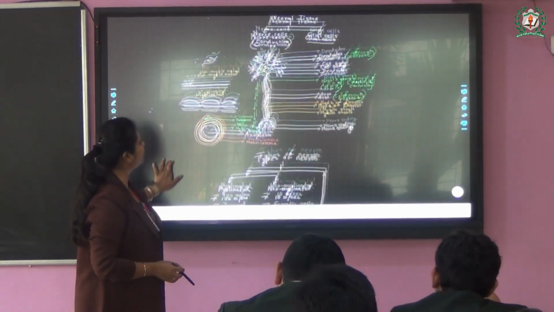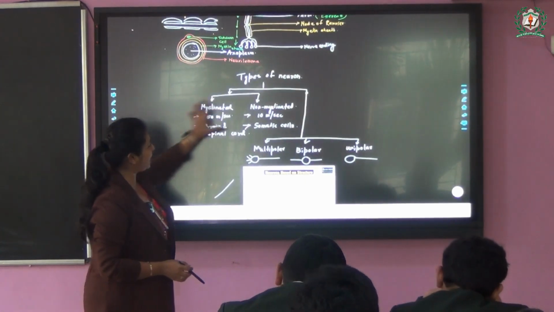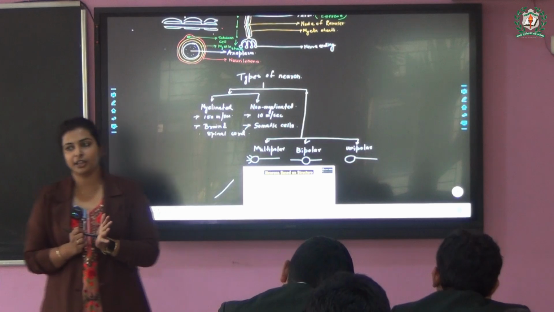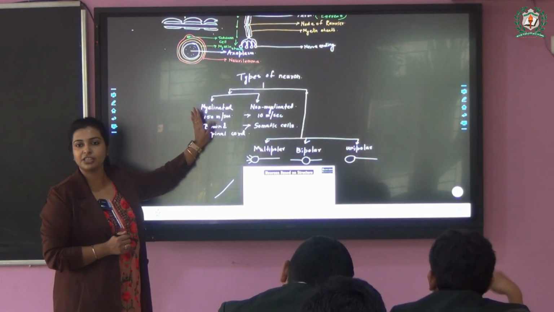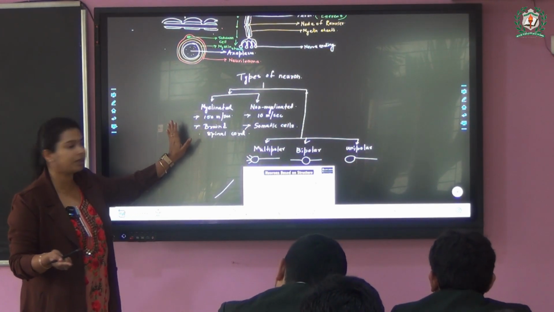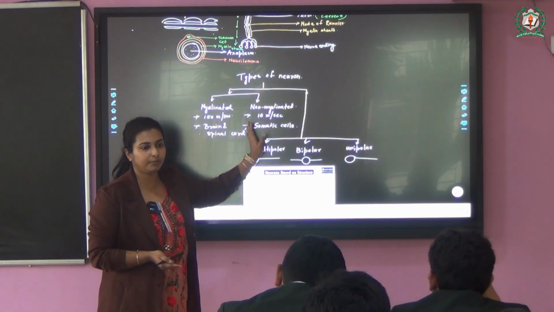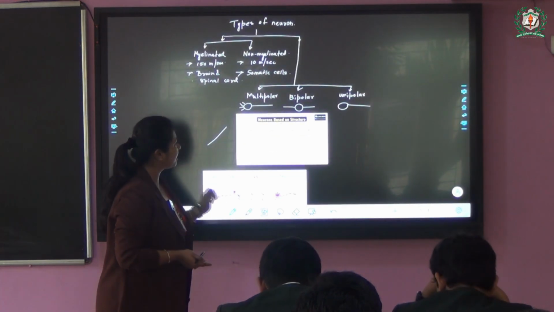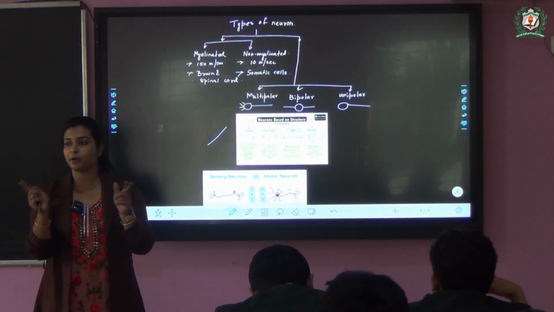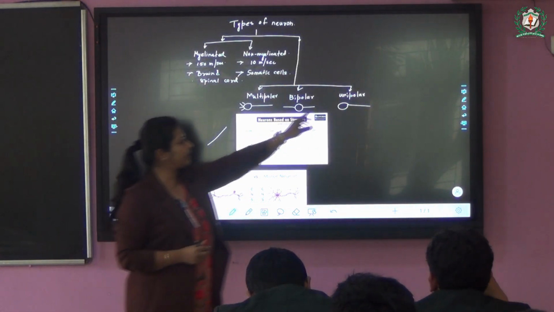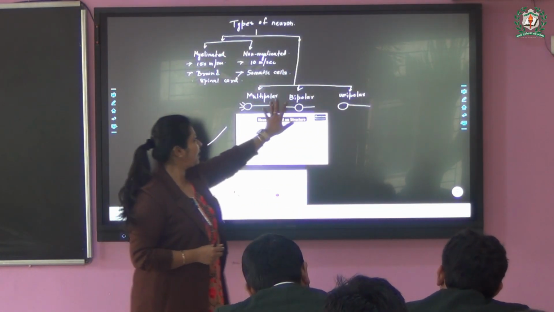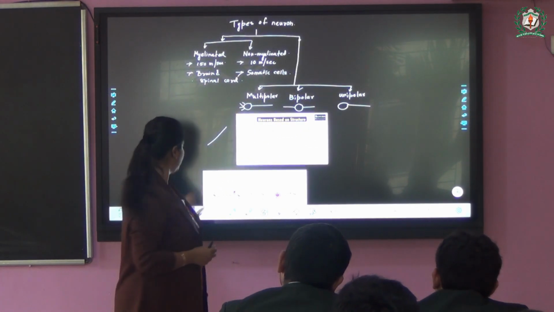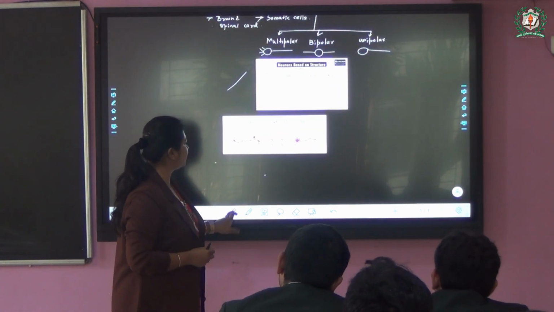Now according to their various types, starting with the first one, whether they have a myelin sheath or not. If they have, they are myelinated, which is responsible for faster transport, and if they do not have, non-myelinated, slower transport. According to their process, whether they have single process, double process or multiple process. If single process, unipolar. If double process, bipolar. Multiple process, multipolar.